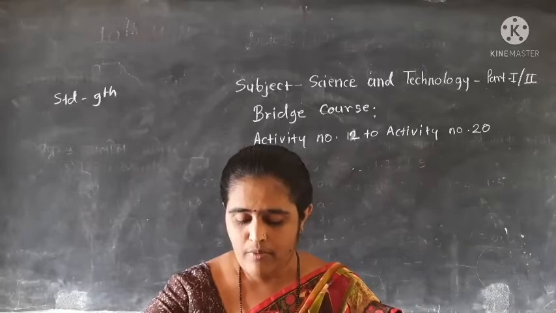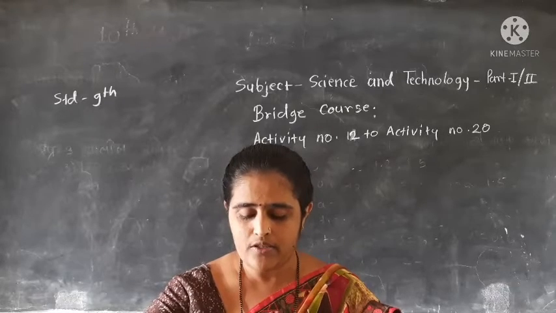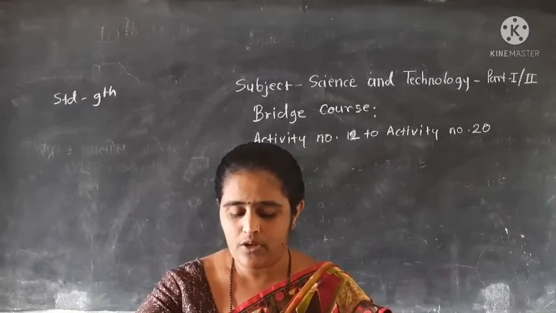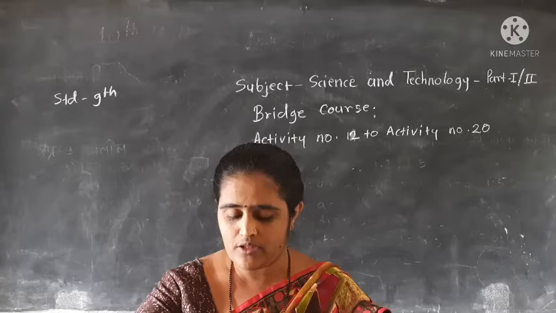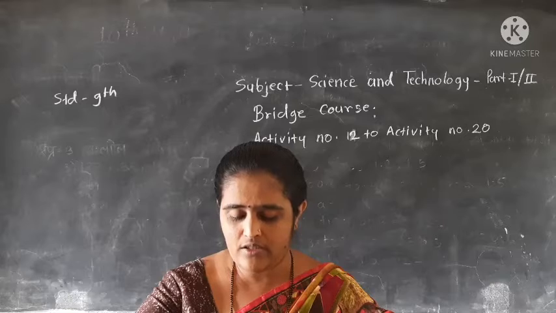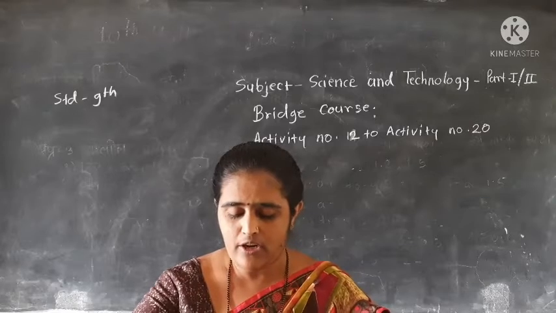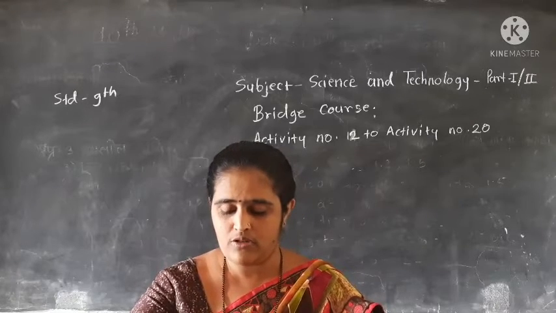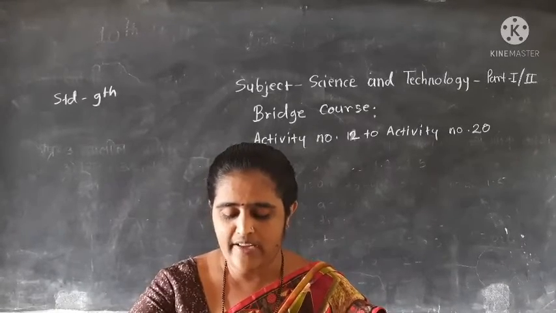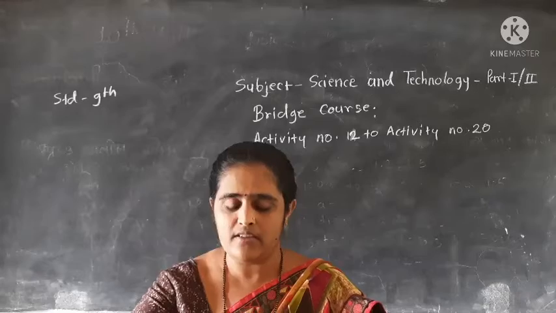Question number 3. Circle the causes of man-made pollution from the following. Some examples are given here and you have to circle the man-made causes. First one is an earthquake. Earthquake is a natural cause. Nuclear fission and industrialization are also man-made pollution. Industrialization is also a man-made cause. Next, volcanic eruption is natural, and burning fuel is a man-made cause.